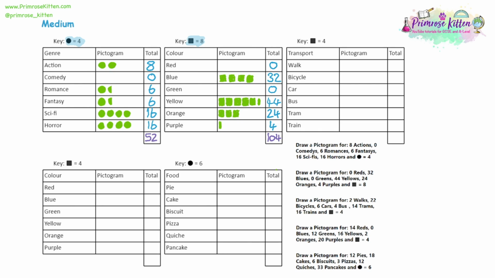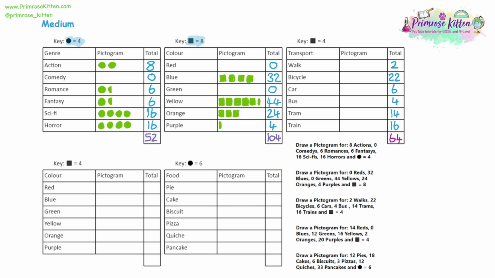Moving on to the third pictogram, we have mode of transport. Transfer over the numbers. 2 walk, 22 take the bike, 6 take the car, 4 take the bus, 14 go on a tram, and 16 go on a train. We can find our final total by adding all those up, and using the calculator, I am getting 64. And now we need to divide all of the numbers by the key to work out how many squares we need for each. And the key is 4, so we're dividing by 4.